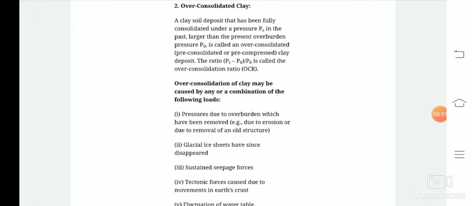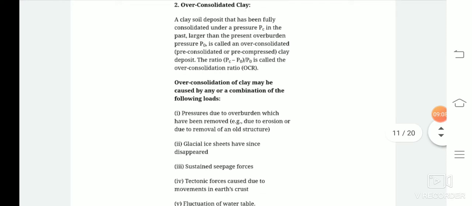So we can give a simple example of this over-consolidated clay. Suppose there is a soil on which we want to do consolidation. This soil has been under a huge rock. So we collect a sample from the bottom of that rock, and if we apply any kind of overburden pressure to that soil, we can see that there will be no change in void ratio for that type of sample.